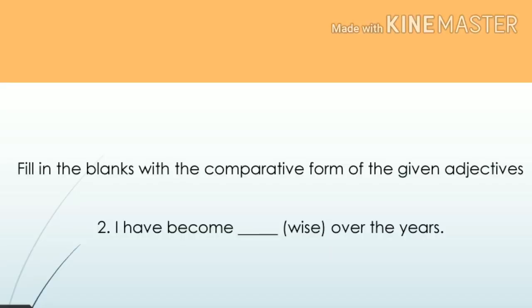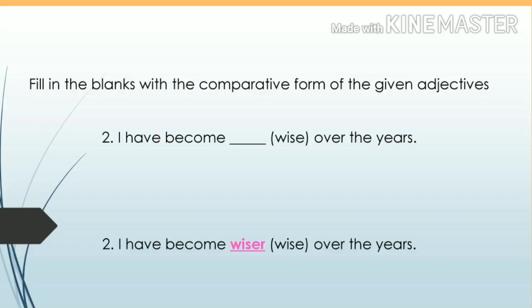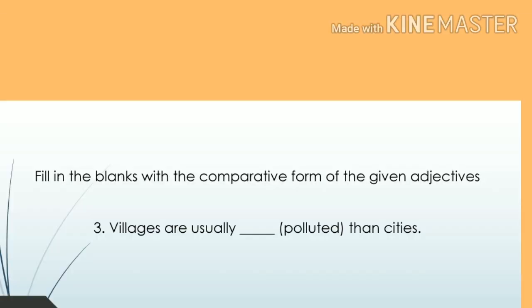Second sentence, I have become dash over the years. Comparative form for wise is wiser. I have become wiser over the years. Third sentence, villages are usually dash than cities. They gave the word polluted. We cannot change this word polluted into comparative form.